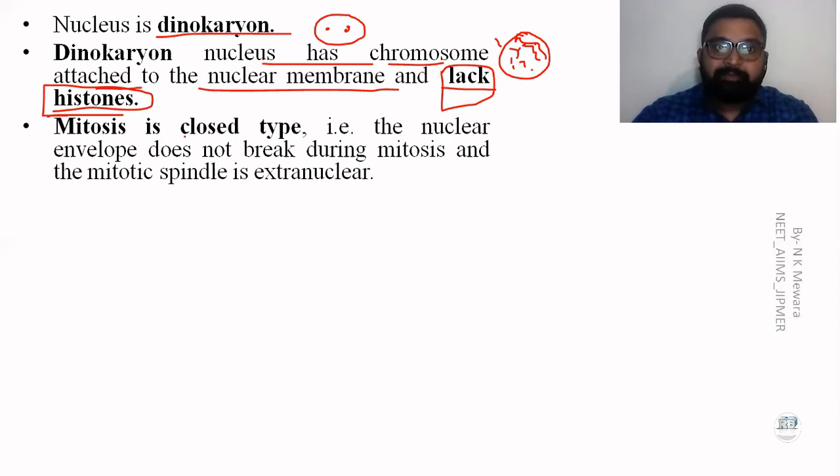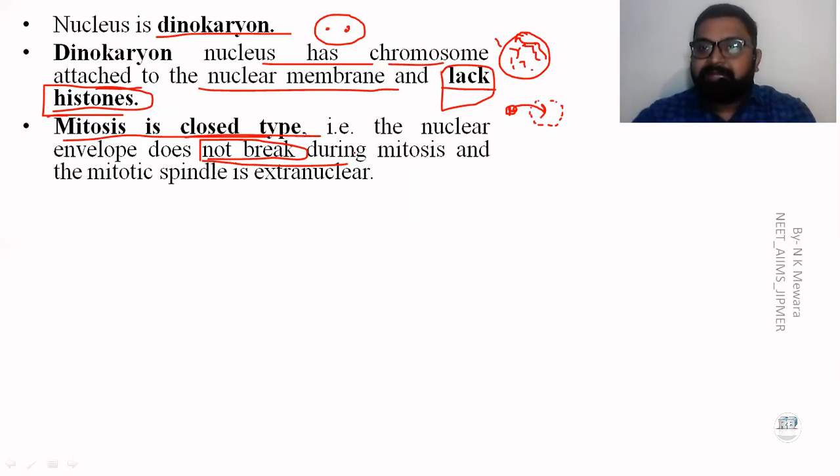Mitosis is closed type. What do you mean by closed mitosis? In the general process of mitosis, when mitosis starts, the nuclear membrane disappears. But here the nuclear membrane does not break, and the centrosome does not participate in the process of division. So this type of mitosis is known as closed mitosis, in which the centrioles are not involved.